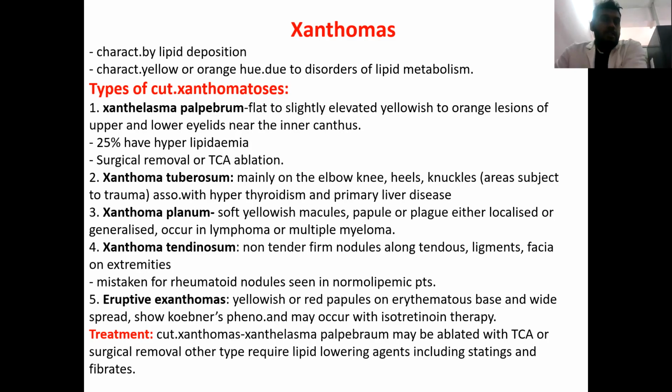Xanthoma tendinosum, on the other hand, will be present predominantly along the tendons, ligaments, and fascia. They will be non-tender firm nodules, predominantly seen on the tendons of the extremities. Commonly it is mistaken for the rheumatoid nodules seen in rheumatoid arthritis, but if we evaluate the patient's lipid profile, it will be elevated.